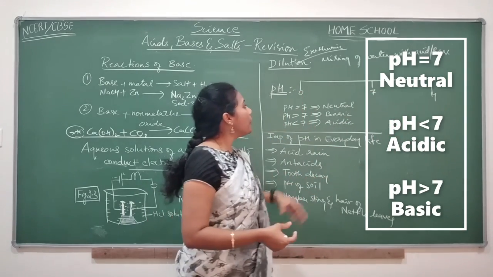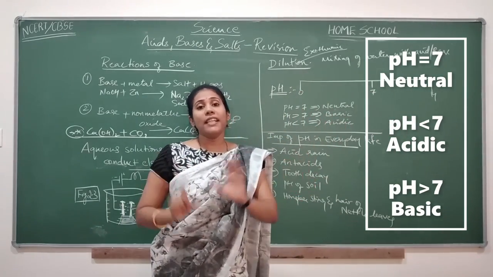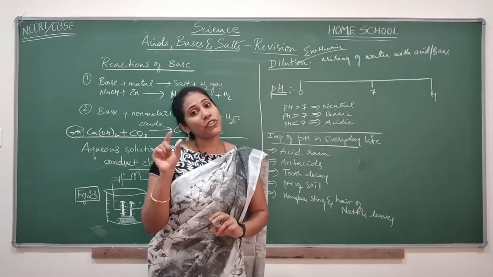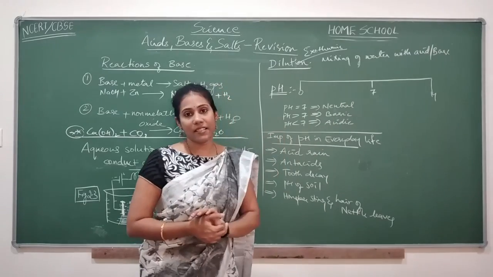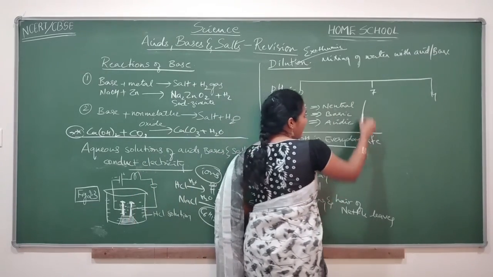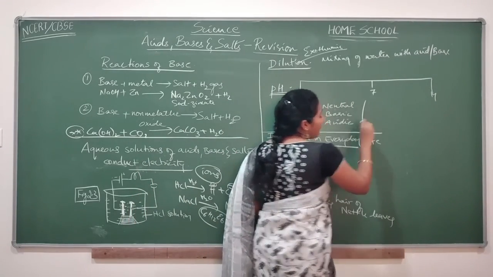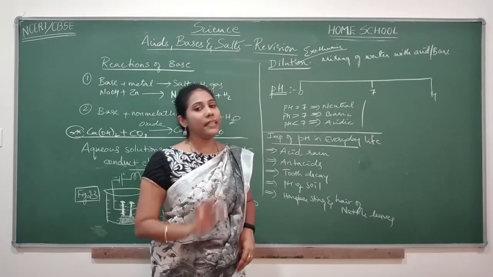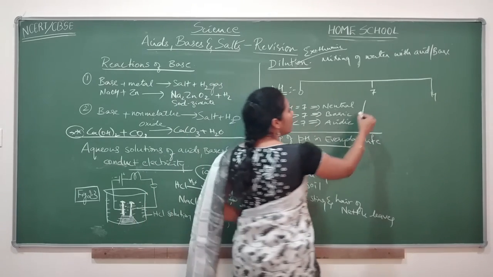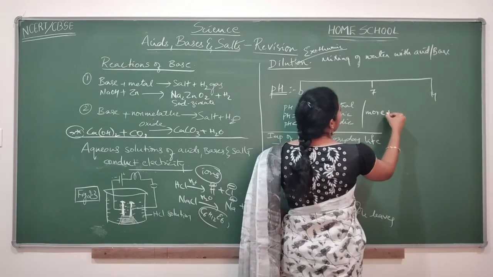Okay, so for any acidic solution, if hydrogen ion concentration increases, the pH value always decreases. That means, try to remember, the more the acidic nature of an acid, the lesser will be the pH value.